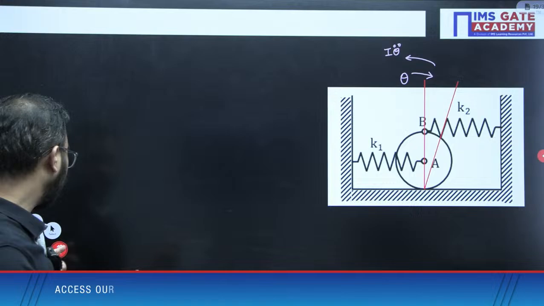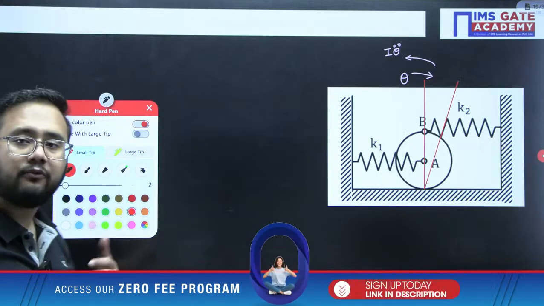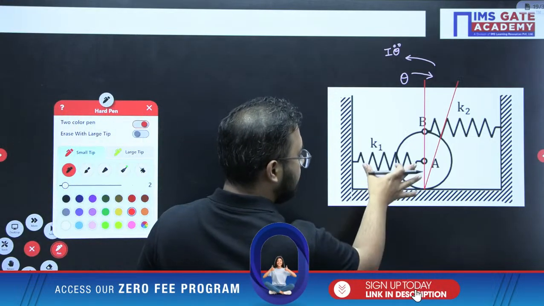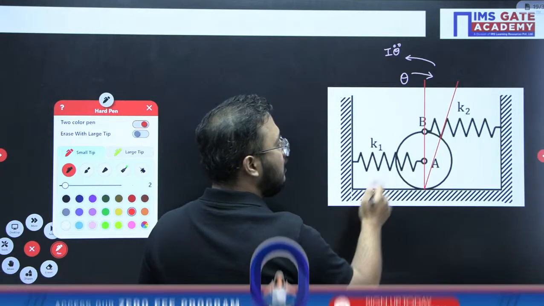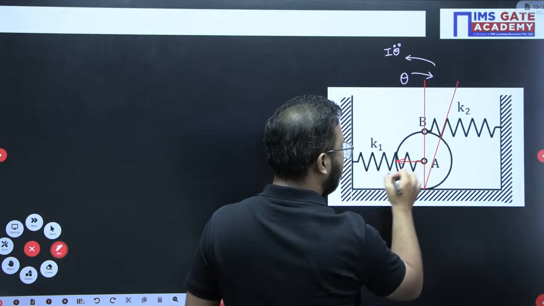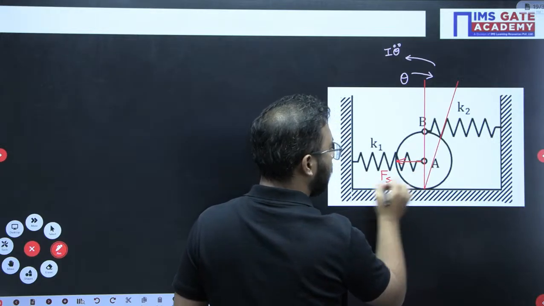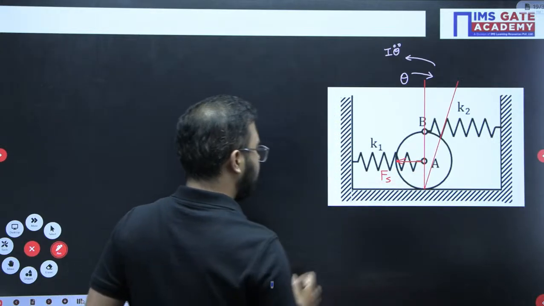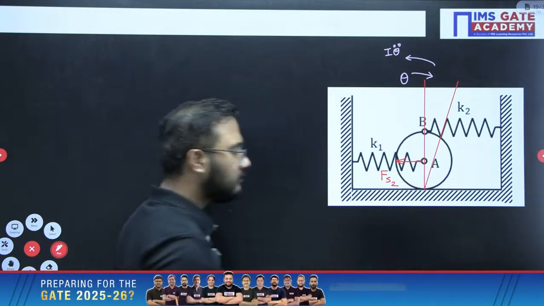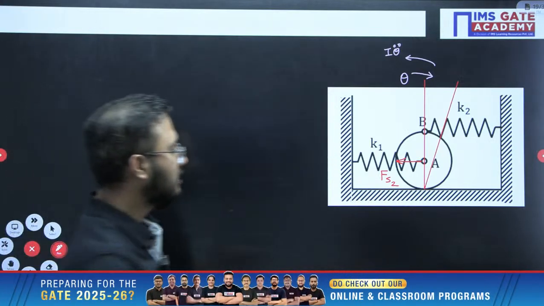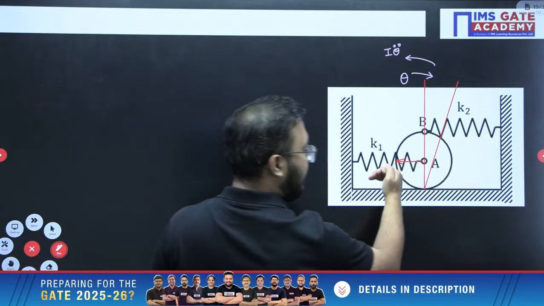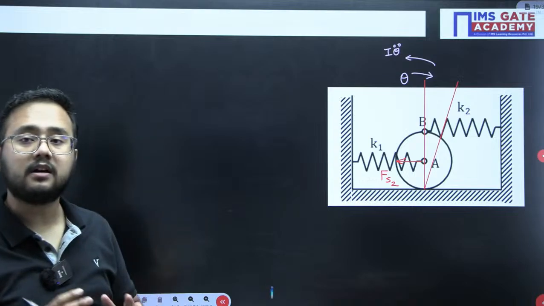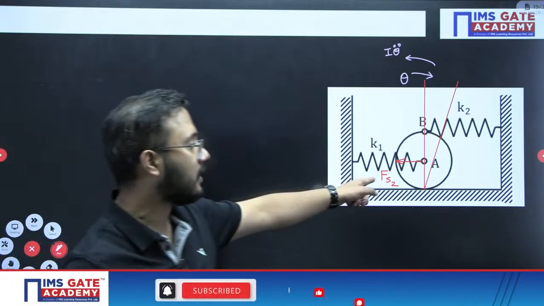Now, spring will get deformed, so definitely spring force will also develop. This is going to elongate, this is going to compress. When elongation happens, there is a spring force acting like this. Let us mention this Fs2. Please mention this one as Fs2. The spring gets compressed here. Elongation happens in this case. So spring force will apply in such a way that it will oppose the elongation happening in the spring.